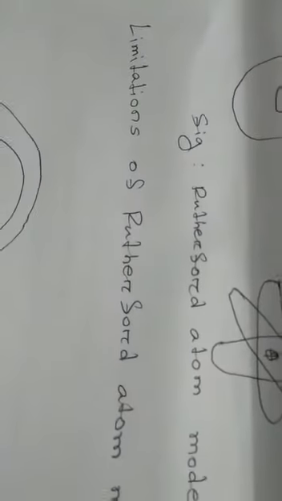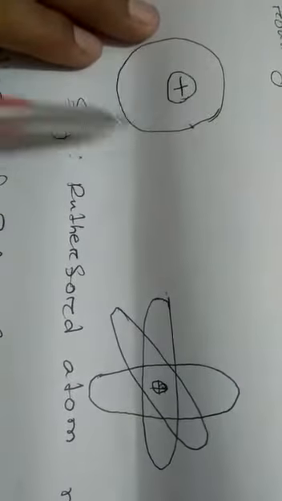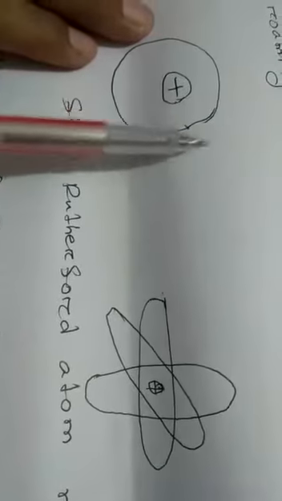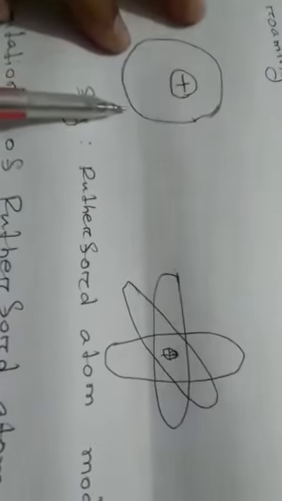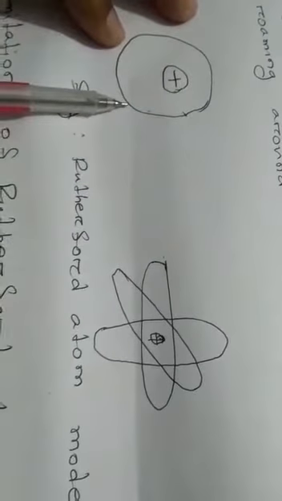But this model has some limitations. Limitation number 1. Rutherford said that electrons are roaming, but how they are roaming, in which path they are roaming, into how many shells they are roaming, no idea was given by Rutherford. That means he didn't give any clear idea about the orbit.